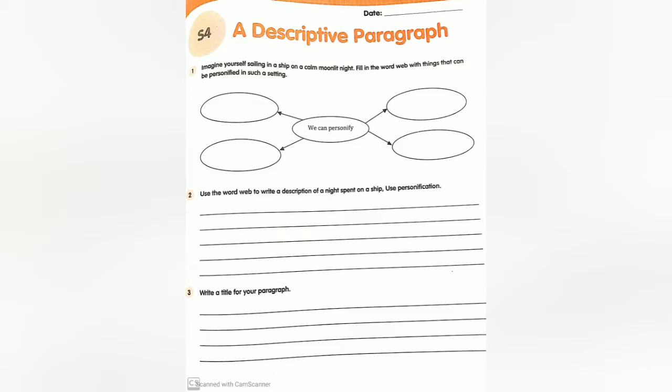Students, take out your Volume 2 to page number 33, a descriptive paragraph. Imagine yourself sailing in a ship on a calm moonlit night. Fill in the word web with things that can be personified in such a setting. We can personify the quiet sea, the calm night, the blowing wind, the twinkling star. Use the word web to write a description of a night spent on a ship. Use personification.